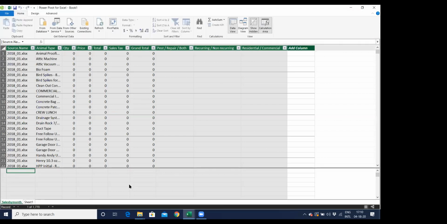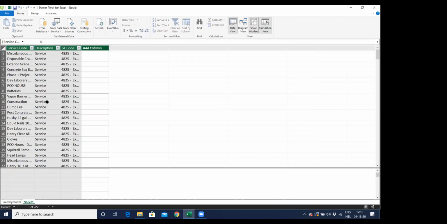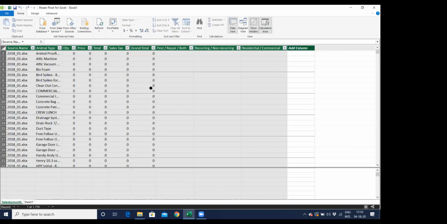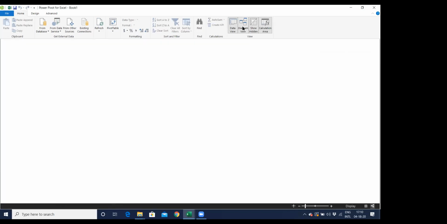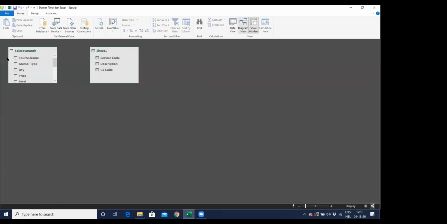Now you see over here, I get both the sheets. One sheet is my first file, which has all the data from 11 files, and the second sheet has my GL code in it. I'll go to my diagram view, and I'll see all the headers of both the files. I need to map this animal type with this service code, because these both are one and the same. So I'll simply click this and paste it in the service code and establish a connection between these two.